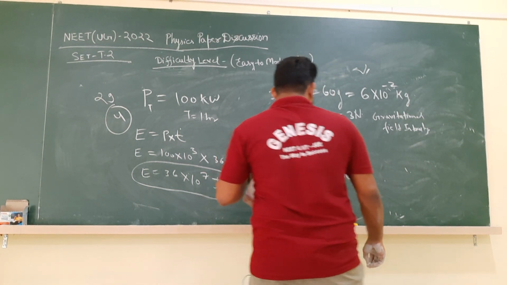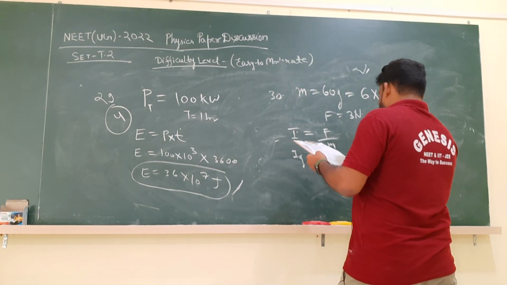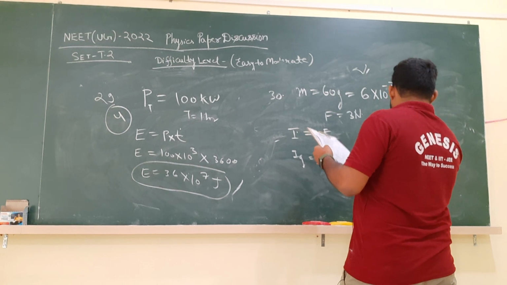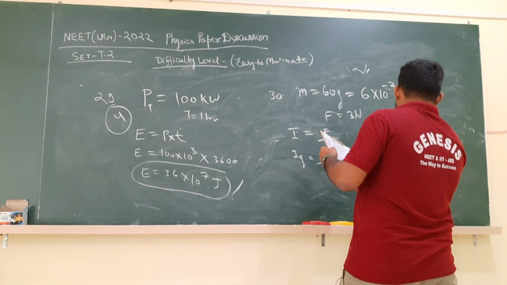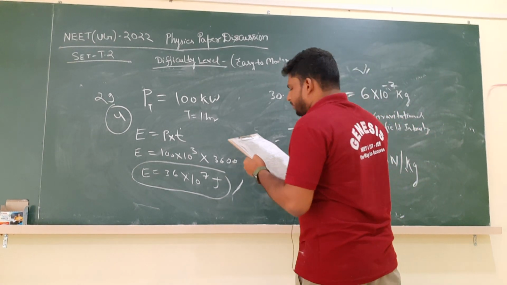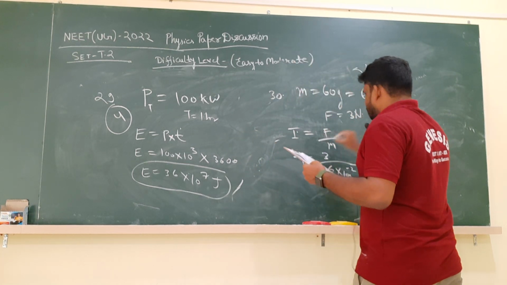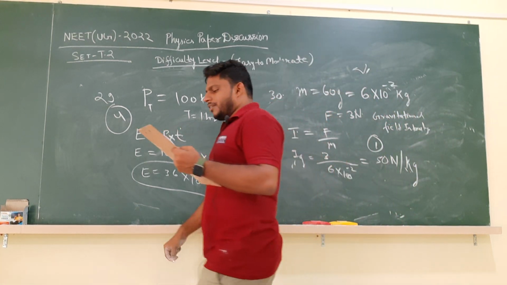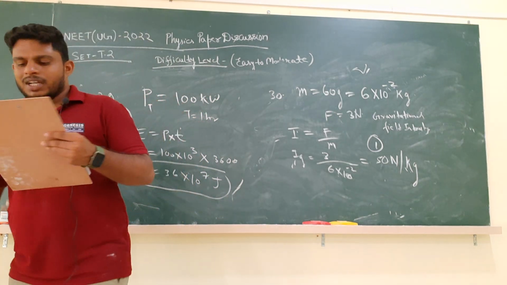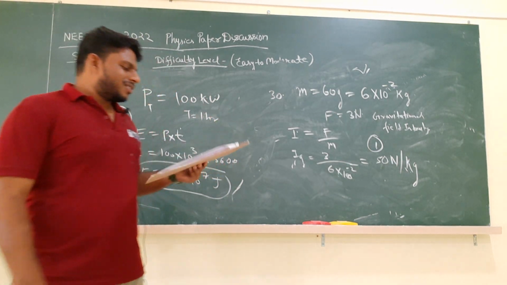Solving this, we get 50 Newton per kg. That is the first option. The gravitational field intensity is nothing but force by mass.